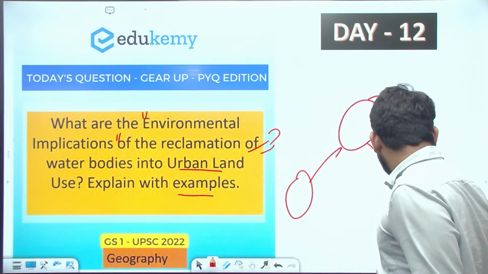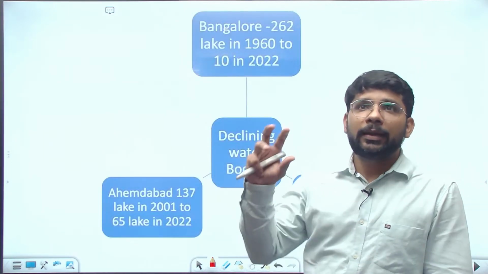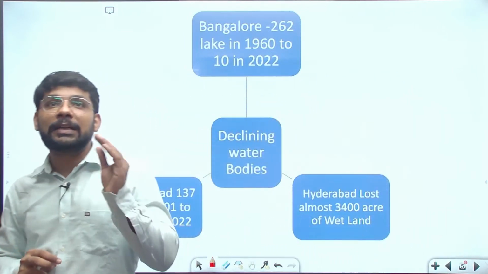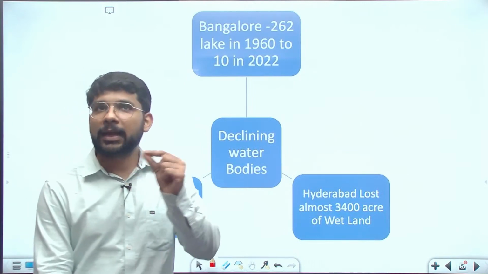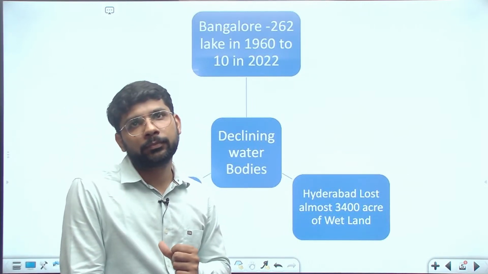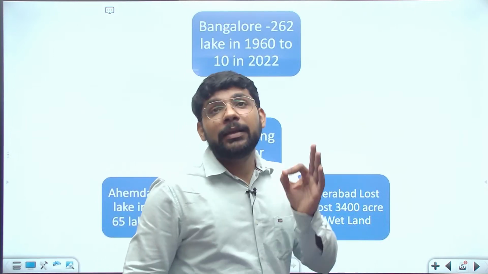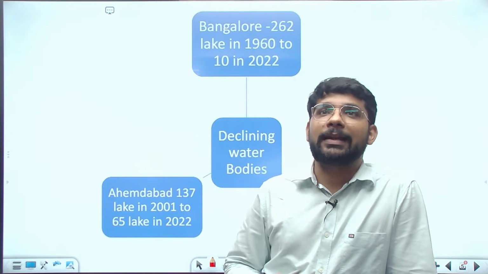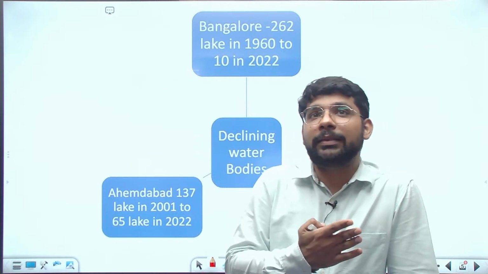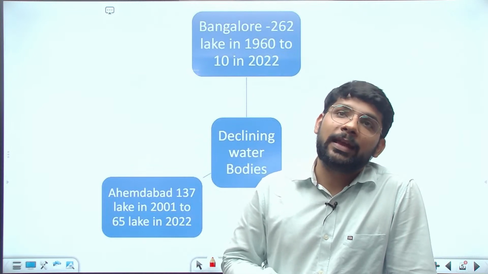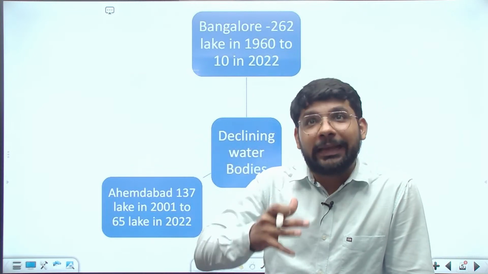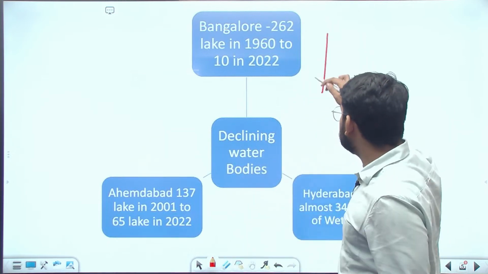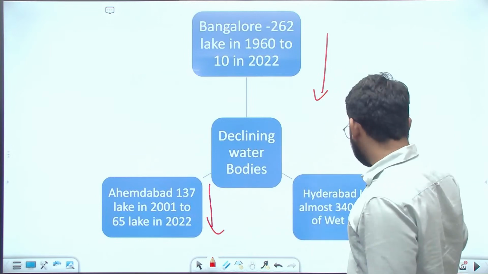So we have some data here related to water bodies. Declining water bodies in Bengaluru: there were 262 lakes in 1960, and now only 10 lakes are remaining. In Hyderabad, it lost almost 3,400 acres of wetlands. Similarly in Ahmedabad, there were 137 lakes in 2001, but now it has decreased further to 65 lakes. So we can see the declining trend in water bodies and wetlands.